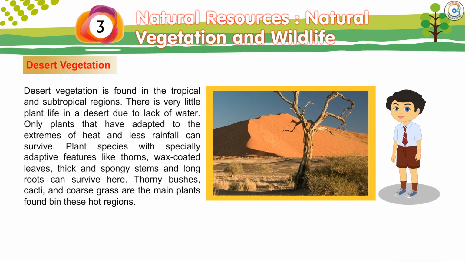Desert vegetation. Desert vegetation is found in tropical and subtropical regions. There is very little plant life in a desert due to lack of water. Only plants that have adapted to the extremes of heat and less rainfall can survive. Plant species with specially adaptive features like thorns, wax-coated leaves, thick and spongy stems, and long roots can survive here. Thorny bushes, cacti and coarse grass are the main plants found in these hot regions.